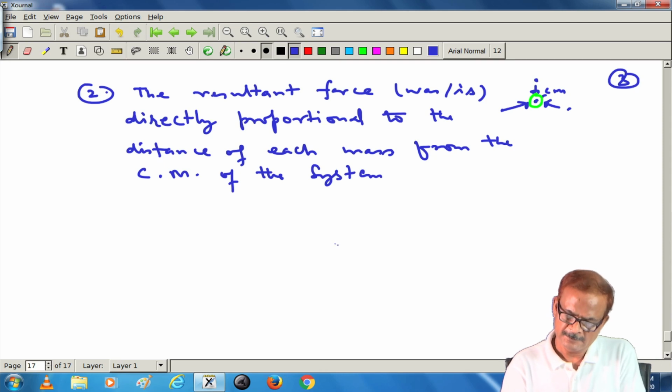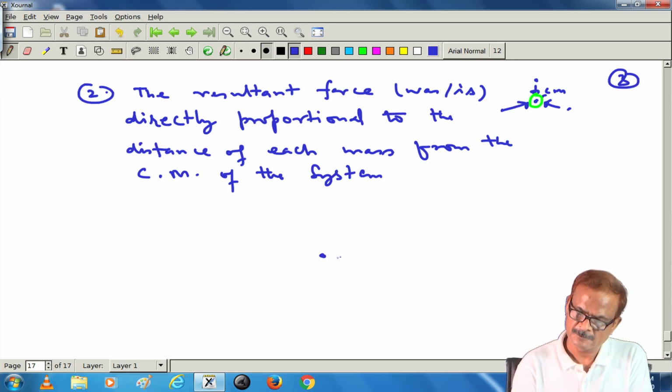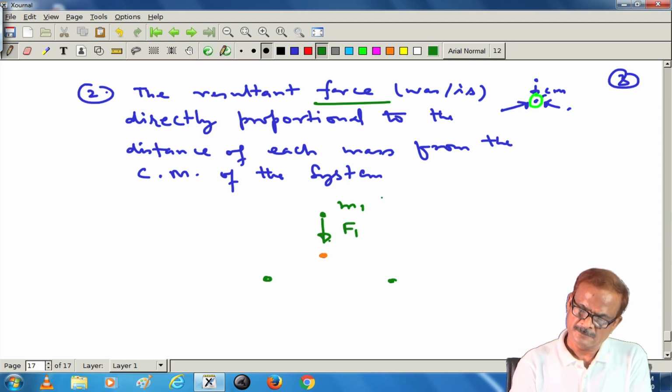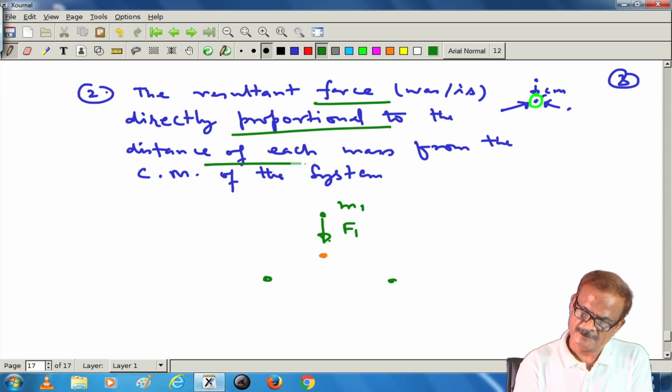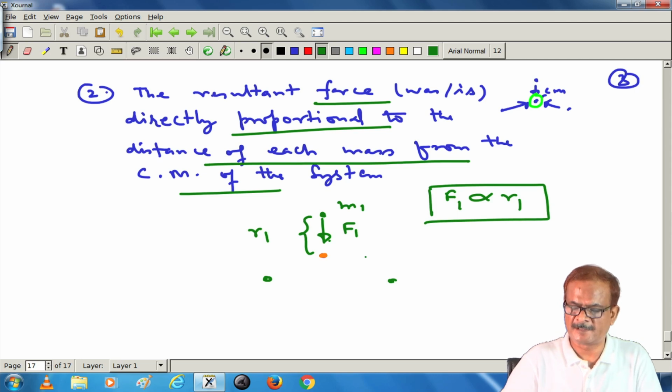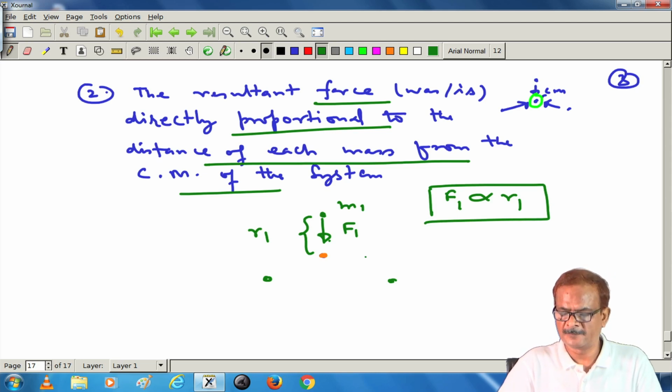So, if this is the center of mass and there are 3 masses located, let us say this is mass m1. The force acting on this is F1. This will be directly proportional to the distance of the mass from the center of mass, and if this distance we write as r1, then F1 will be proportional to r1. This also can be derived if you have to maintain the configuration, provided the scale can change.